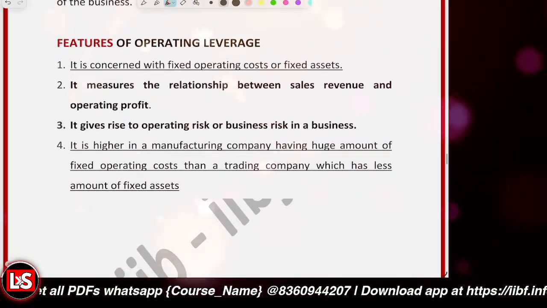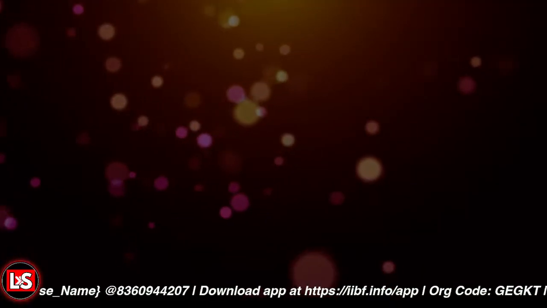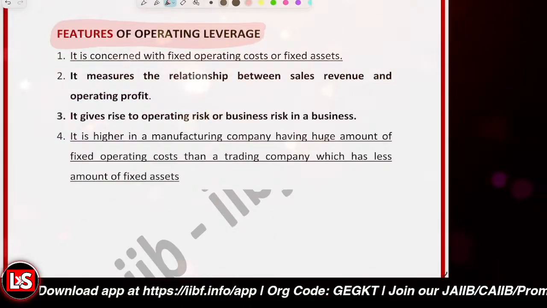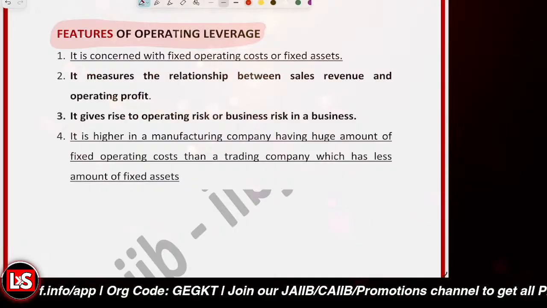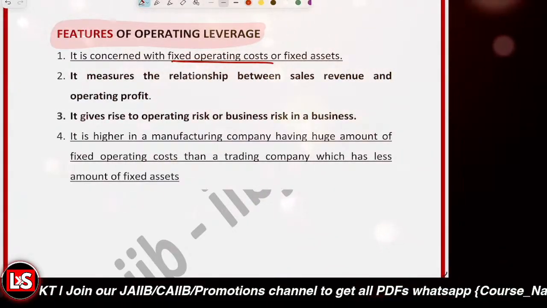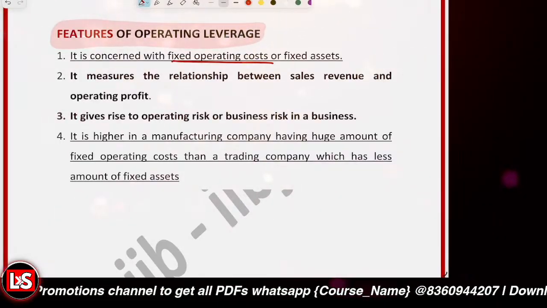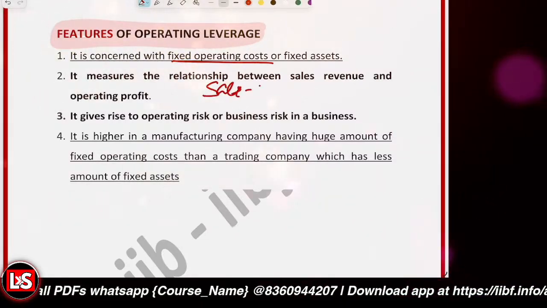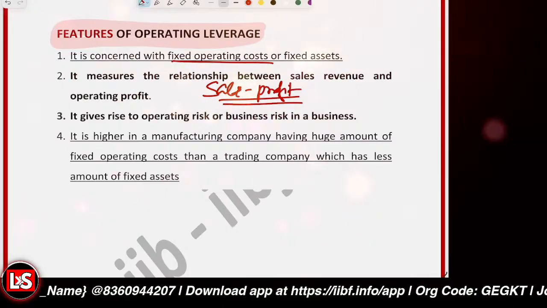Now let's have a look at the features of the operating leverage. First, it is related to the fixed operating cost. It depends upon the fixed operating expenses. And it measures the sales-profit relationship.